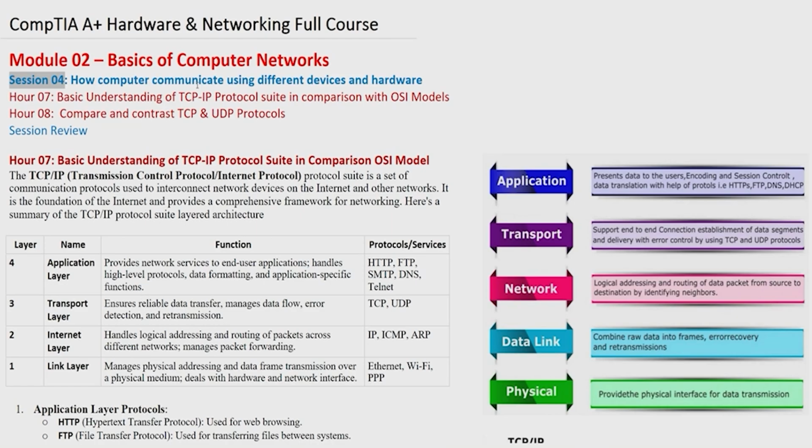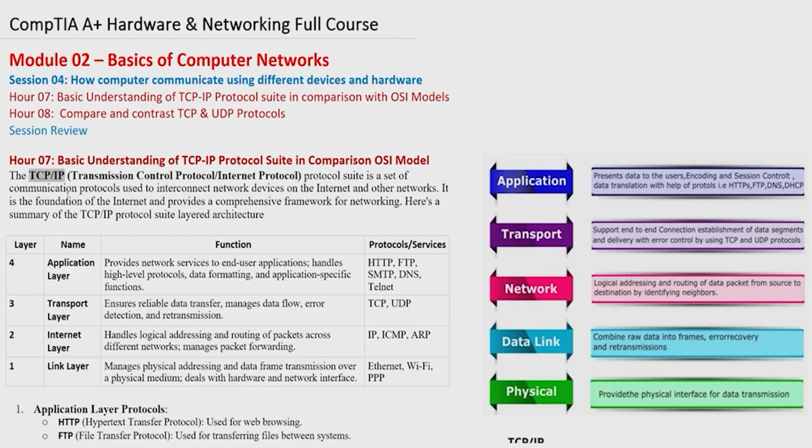But that is not implemented on the computer hardware because that model is very complex. So they made a very simple concept from the OSI model as per the protocols, which is TCP/IP. So what is meant by TCP and IP? TCP is one protocol among thousands of protocols, which is very important, and IP is also very important. That is why the model name is TCP/IP. There are hundreds of protocols we need to understand, but these two are very important. If we don't know TCP and IP, we cannot communicate over the internet.